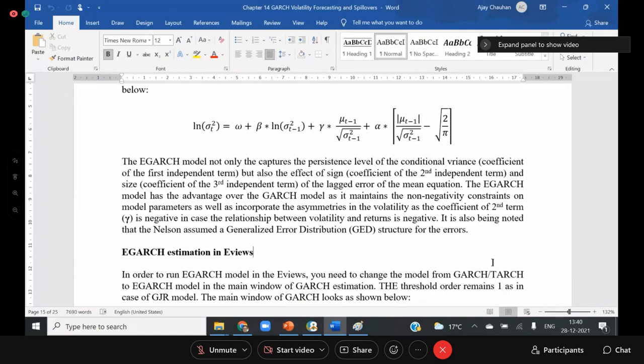Sir, can I ask a simple question? Yes, conceptual. Sir, this size effect is the mod of u(t-1) by sigma square (t-1). And sir, sigma square means it is the deviation from the mean, right?